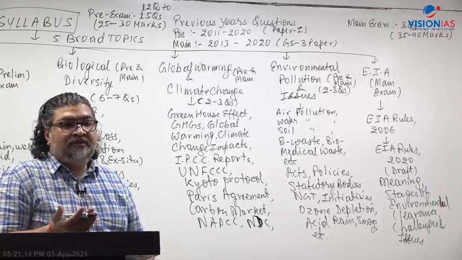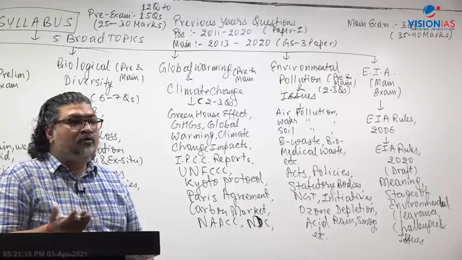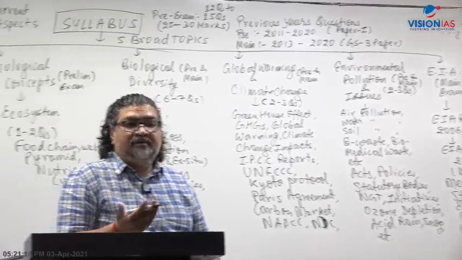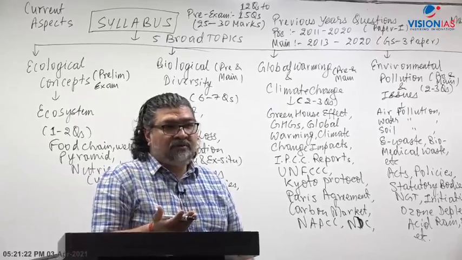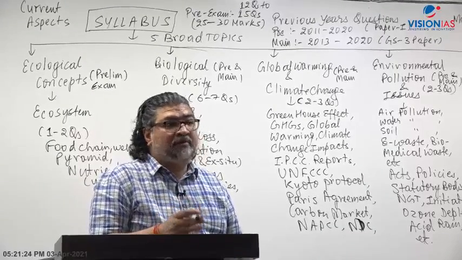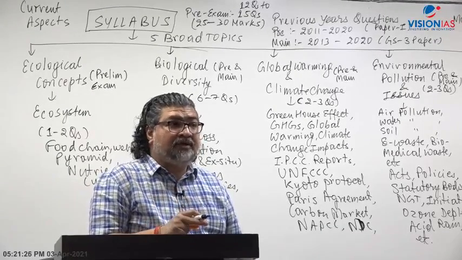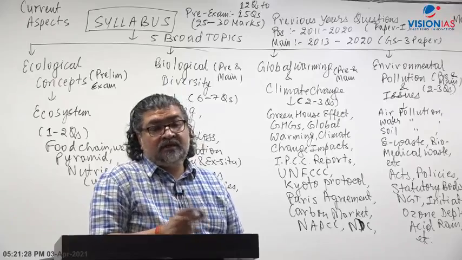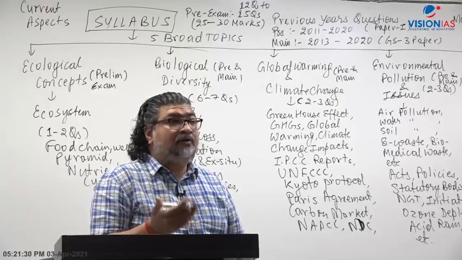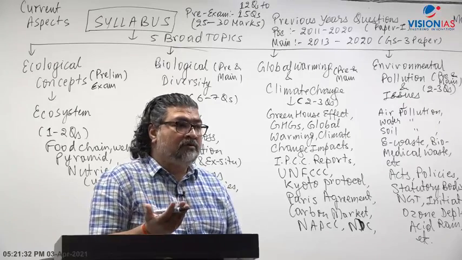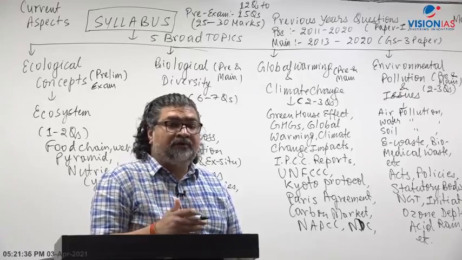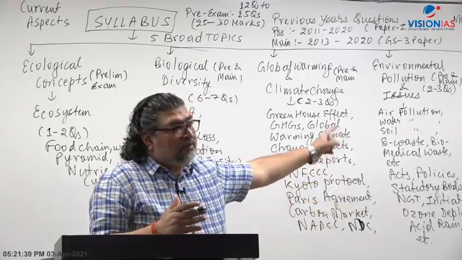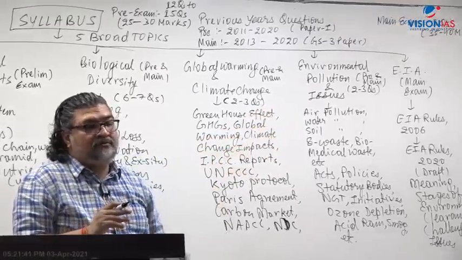In the main examination GS3 paper, there are around 2 to 3 questions. So I am giving a range of 35-40 marks. That again depends, it may be 4 questions. Sometimes in another paper, the GS1 paper linked with geography, environment questions are asked. Like what is the cryosphere? Cryosphere, third pole, Himalayan glacier, polar areas. That was asked in geography.